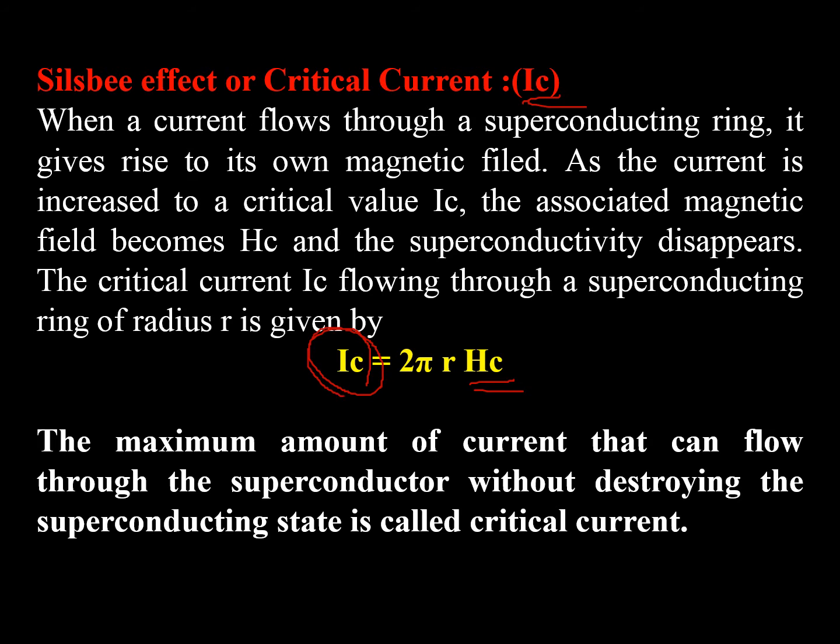At a particular value of the current, Ic, the magnetic field reaches Hc, and this magnetic field will destroy the superconducting phenomenon. This effect is what we call the Silsbee effect. It can be defined like this: the maximum amount of current that can flow through the superconductor without destroying the superconducting state is called the critical current.